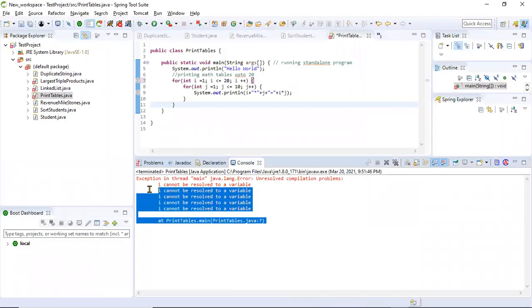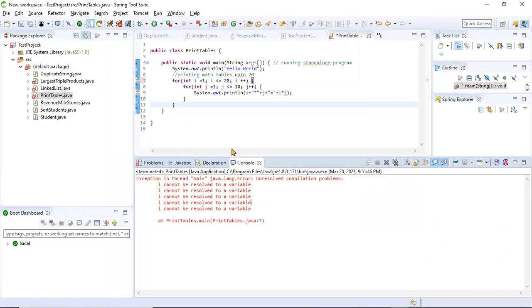It will say, you can't run this program, there are some errors, fix those errors.